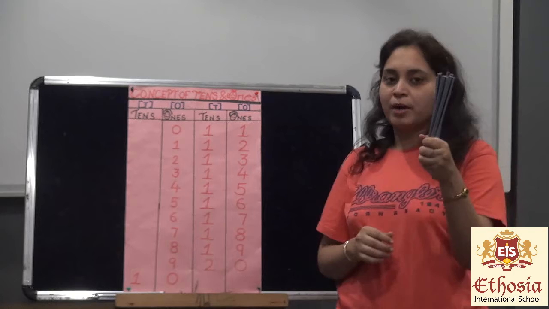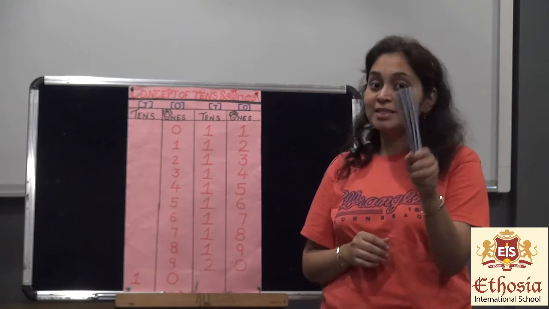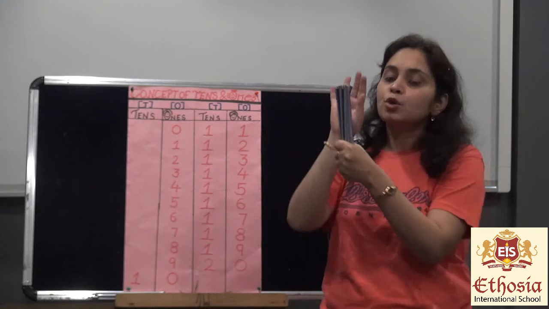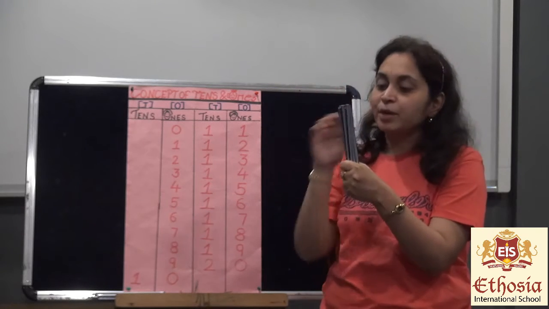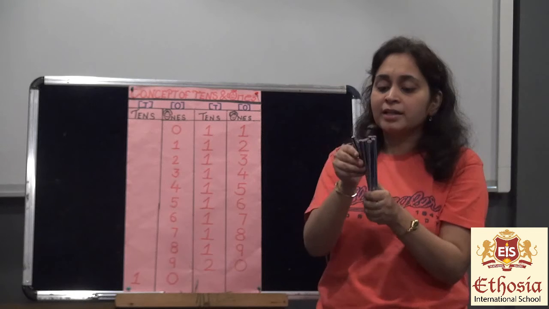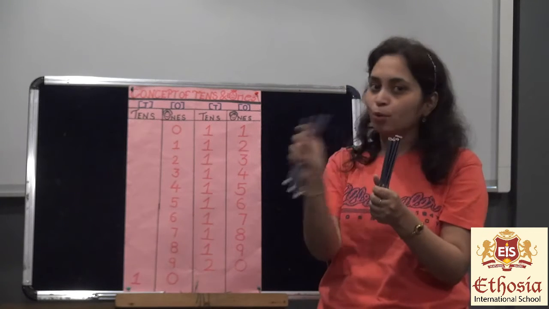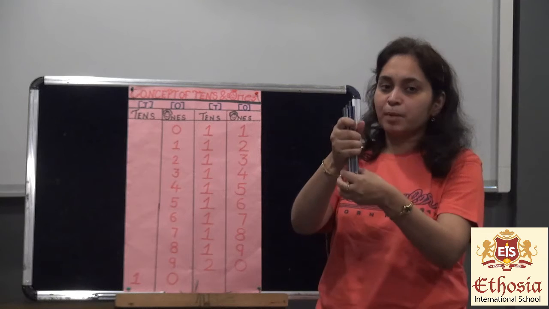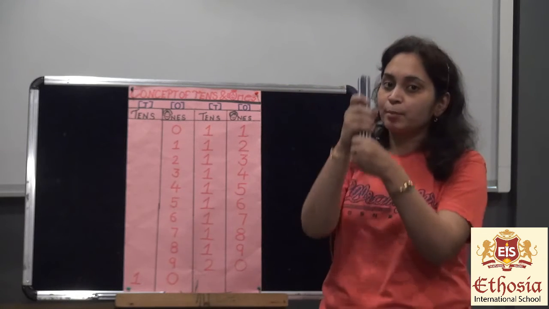So one bundle of 10 means 10. Why 10? Because in this one bundle there are 10 pencils. So this bundle will remain the same. Will you count again and again like this, 1, 2, 3? No, it will go wrong. It is always fixed. Once we tie this bundle, it will always remain a fixed bundle of 10.